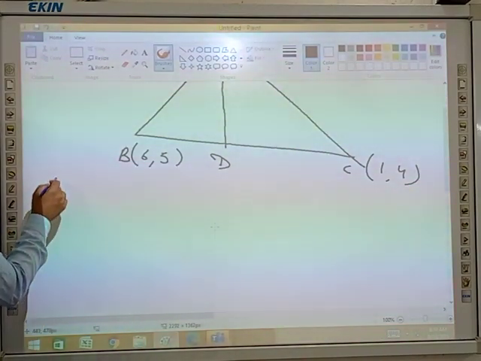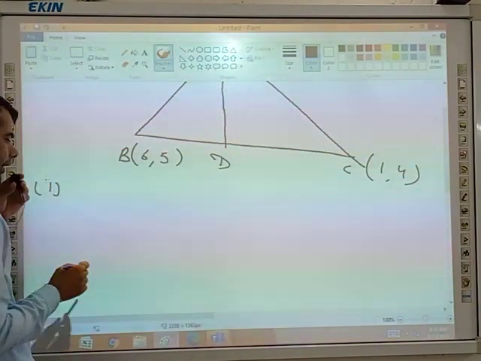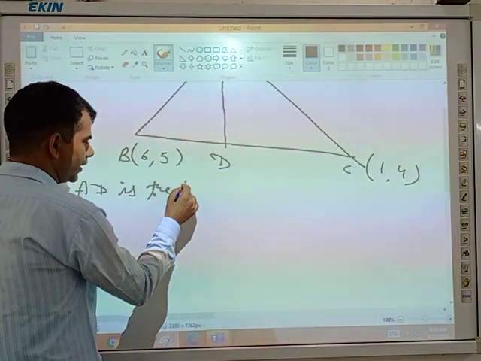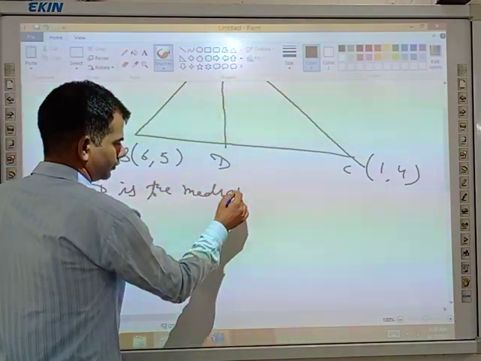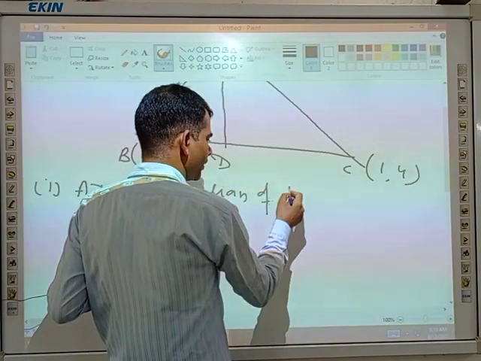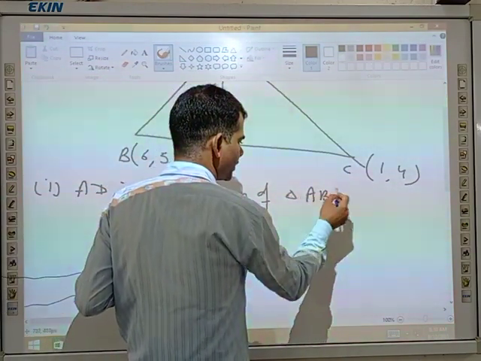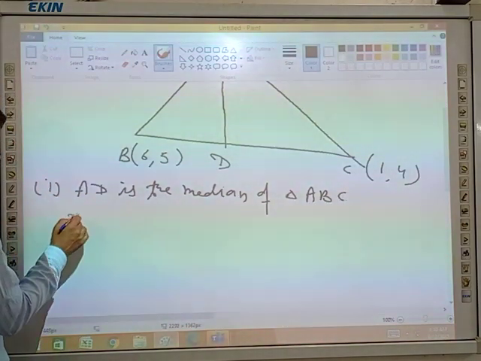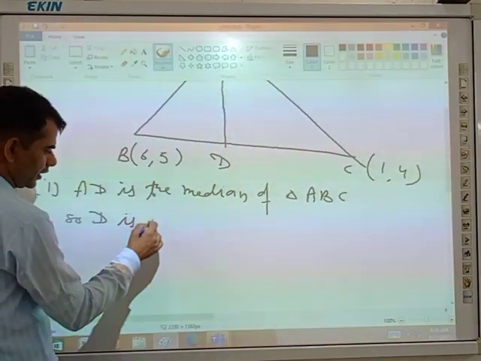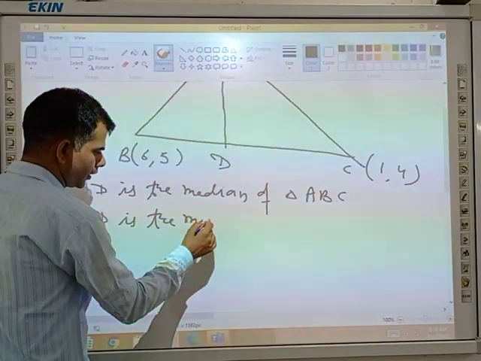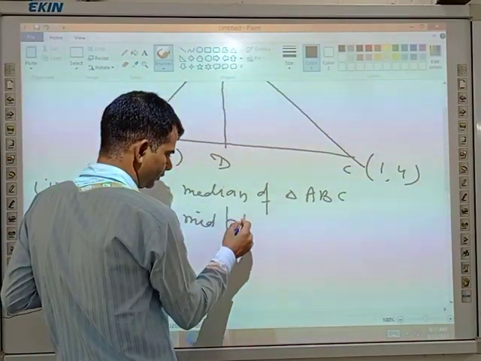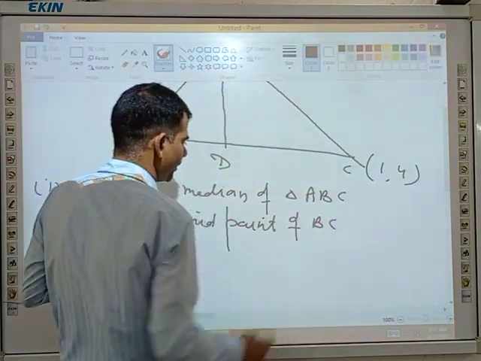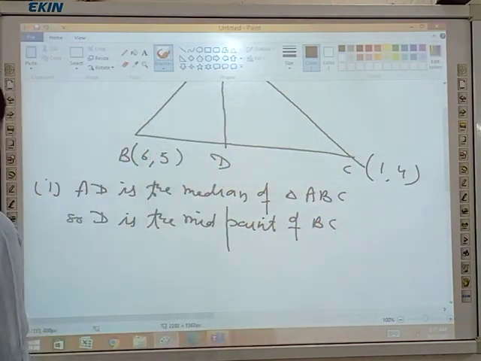First part. AD is the median of triangle ABC. So D is the midpoint of BC.